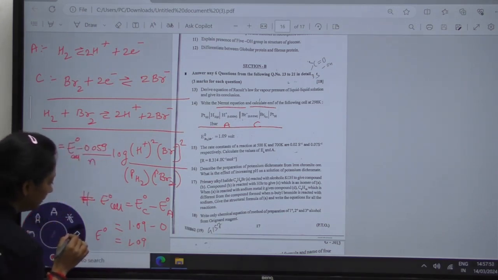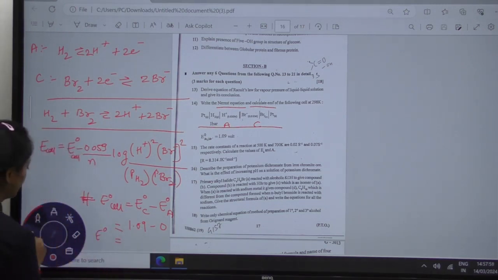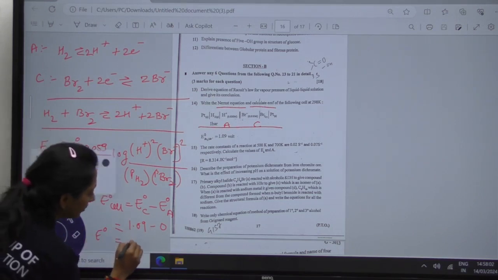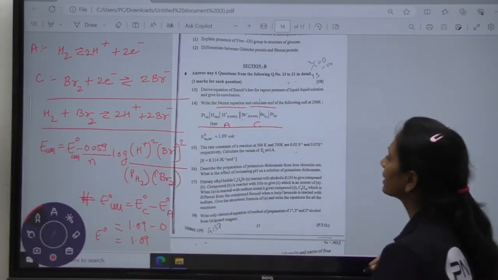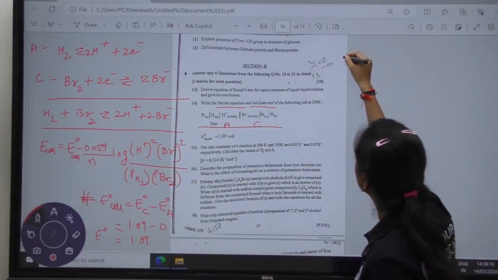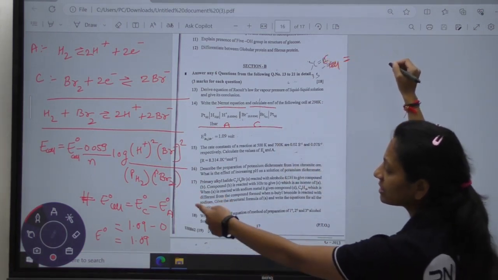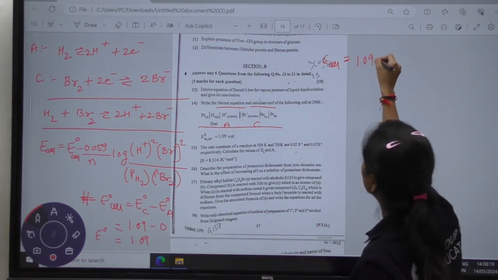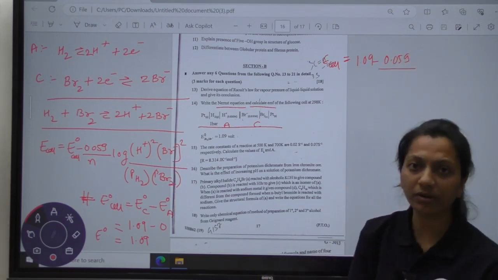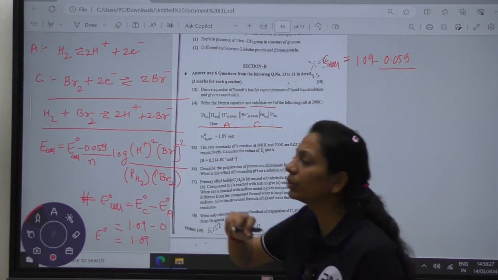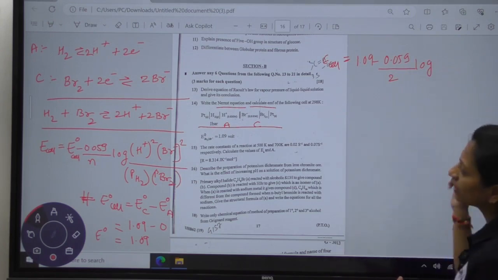Your E naught cell will be equal to 1.09. So keeping all the values in the equation, your E cell will be equal to your E naught. What is the value of E naught? 1.09 minus 0.059 divided by n. How much electron transfer is there? Here we can see you are having 2 electron transfer, so n will be equal to 2, log multiplied by the concentration of H plus.